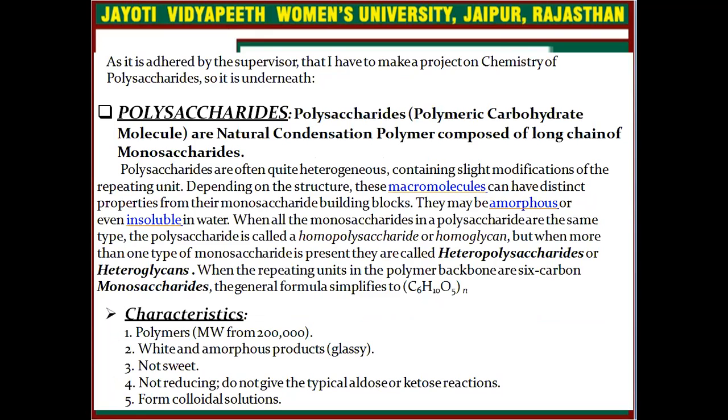Polysaccharides are polymeric carbohydrate molecules, natural condensation polymers composed of long chains of monosaccharides. Their molecular weight is approximately 2 lakh, and they are white and amorphous, means glassy. They are not sweet in taste, not reducing, do not give the typical aldose or ketose reactions, and form colloidal solutions.